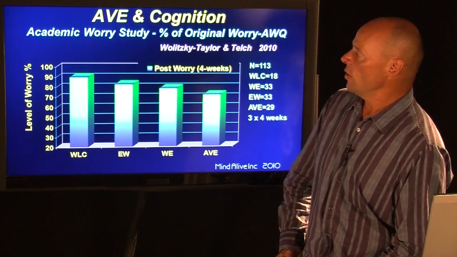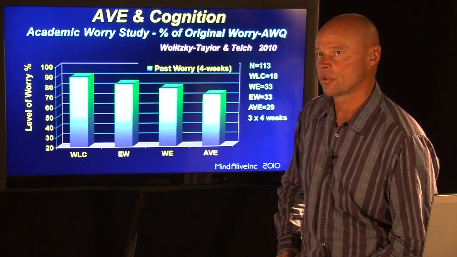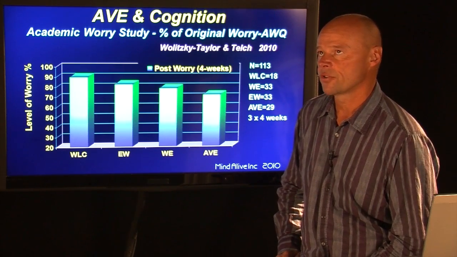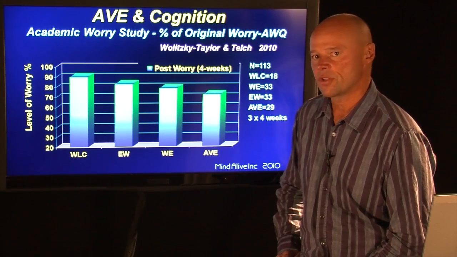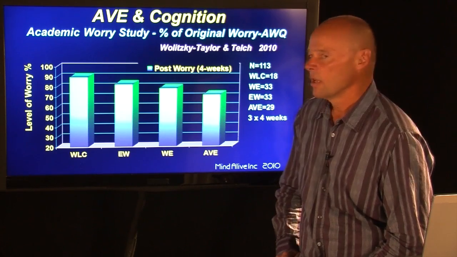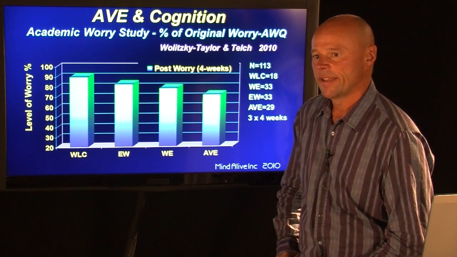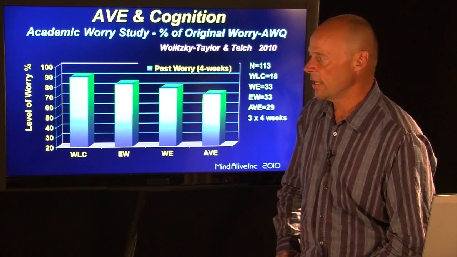Okay, so now we know that with audiovisual entrainment, you can boost your grades, you can boost your attention, you can boost concentration, you can boost memory just in one session. But what about stress and worry? That certainly plagues many, many college students. Well, here's a study that was done at the University of Texas in Austin in 2010.